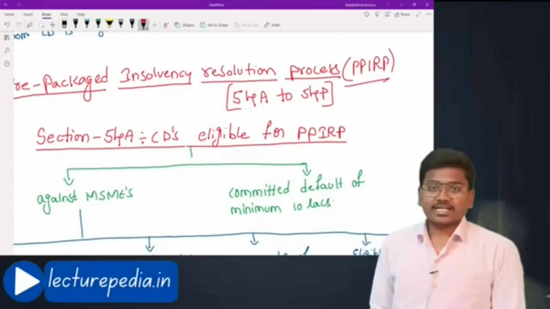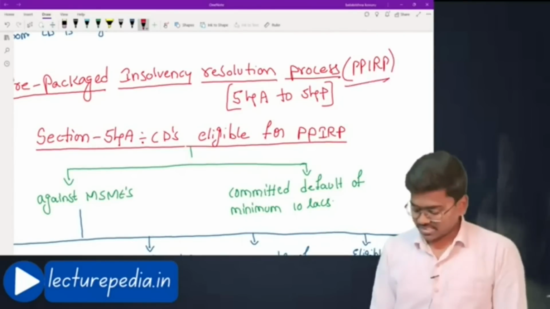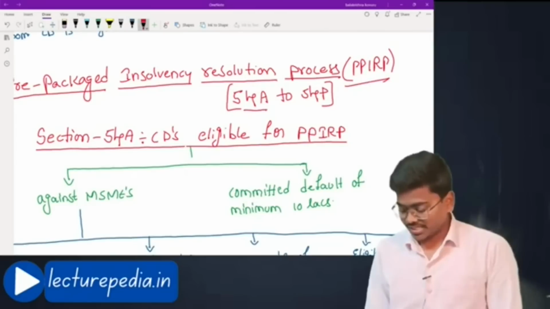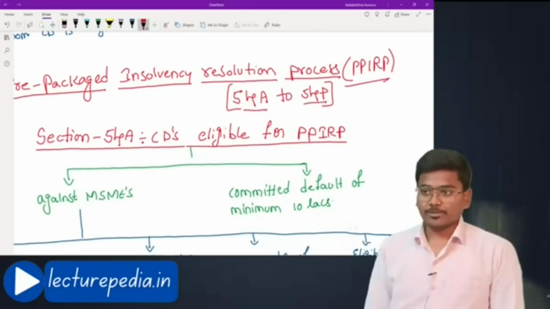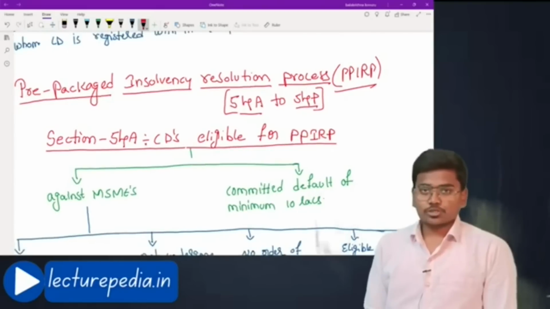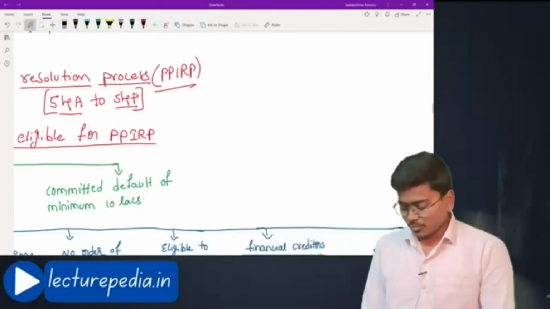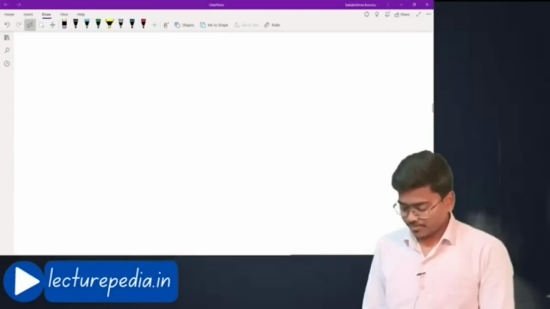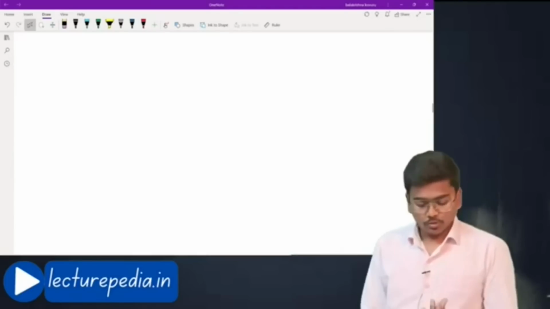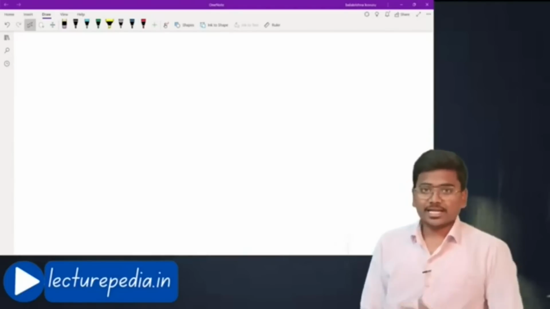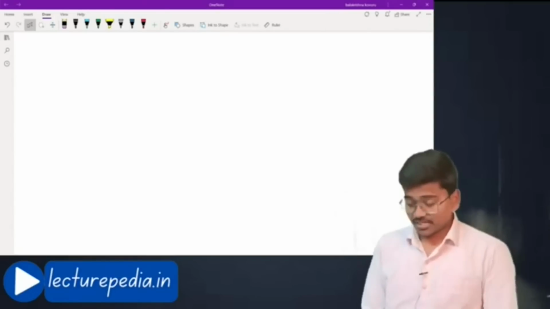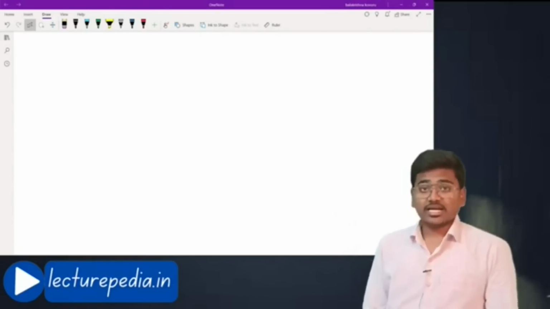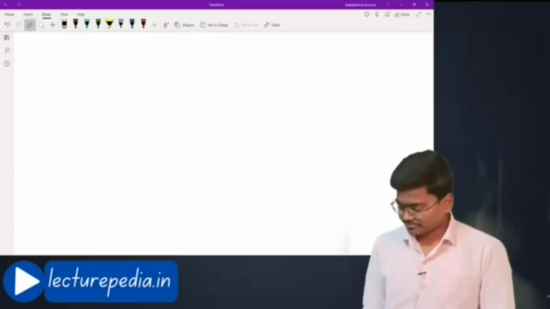The provisions related to this PPIRP are present in section number 54A to 54P. Before discussing those provisions, we will first of all understand the background of PPIRP. What does this PPIRP exactly mean, and what is the difference between CIRP and PPIRP?